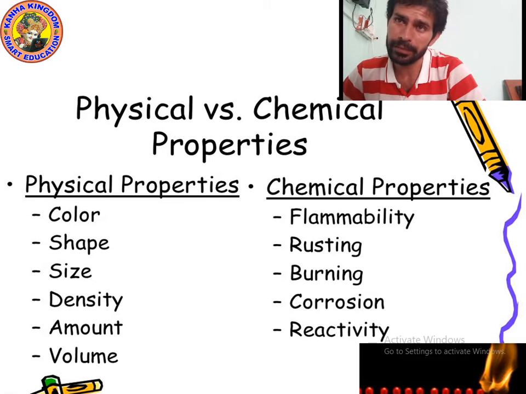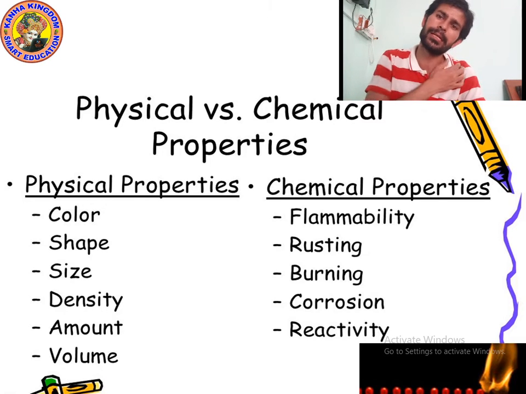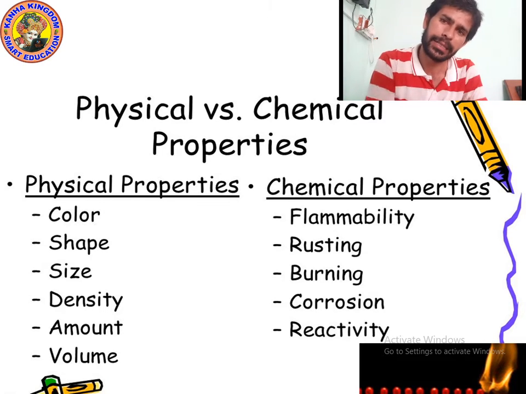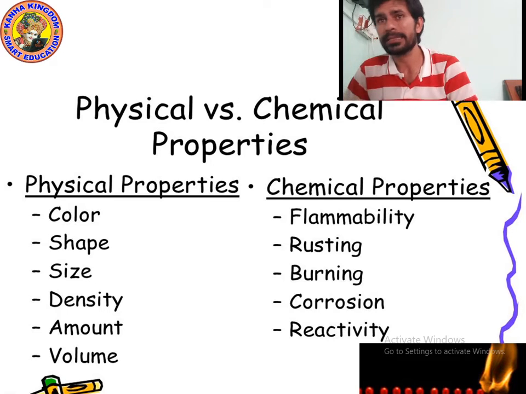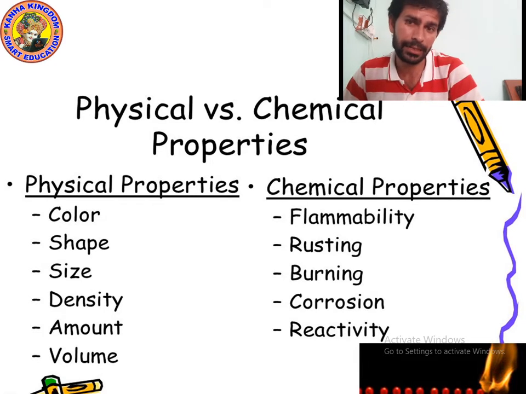Rusting, corrosion: for example, iron gets corroded, copper gets corroded. Burning, you know. Reactivity: due to reactivity, one chemical reacts with another chemical. Due to reactivity, one substance can replace another.